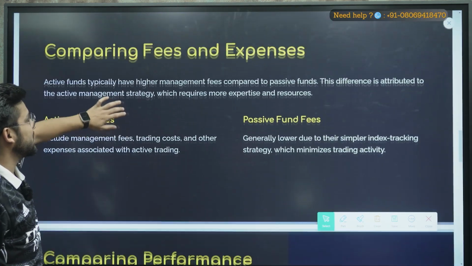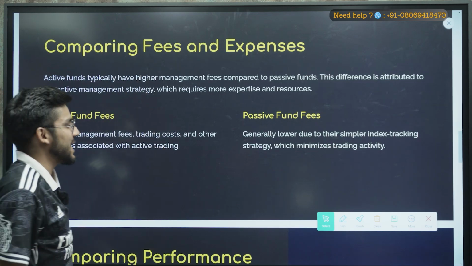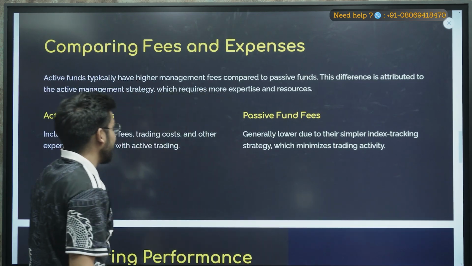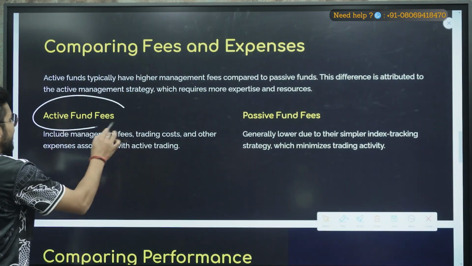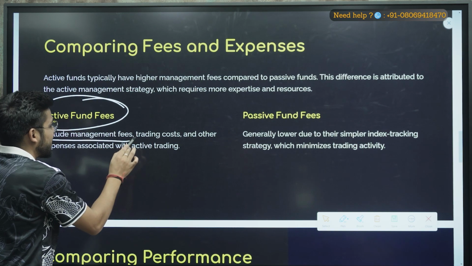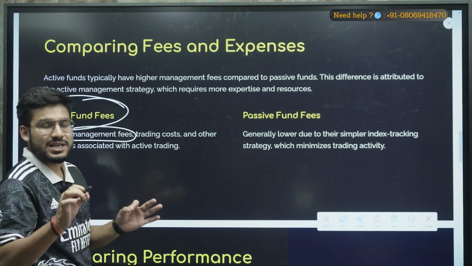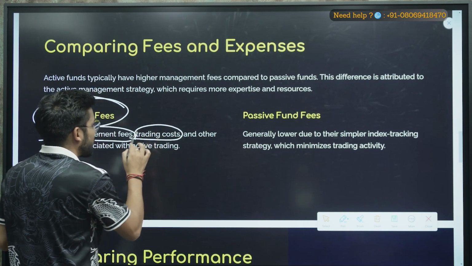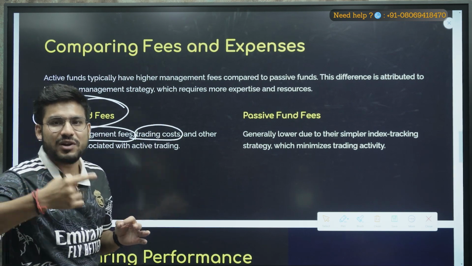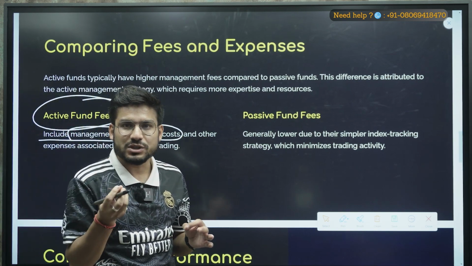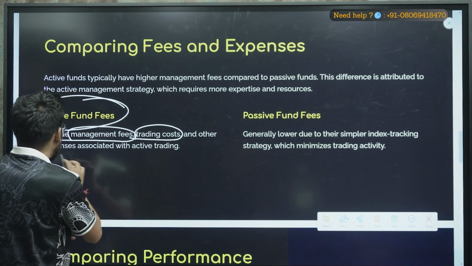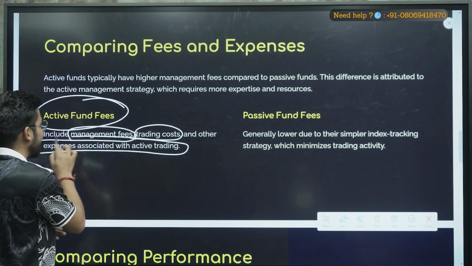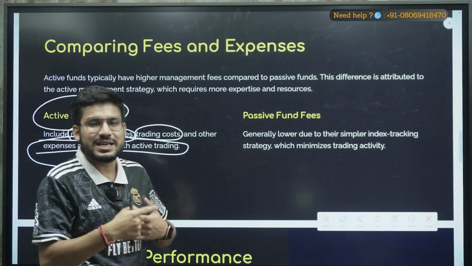Now let's check comparing the fees and expenses. As I have already told you, the active funds include management fees, first, to manage your mutual funds. Then the trading cost is also there. If they are actively buying and selling, there must be some trading cost. And there are the other expenses associated with it. So there are so many charges included.